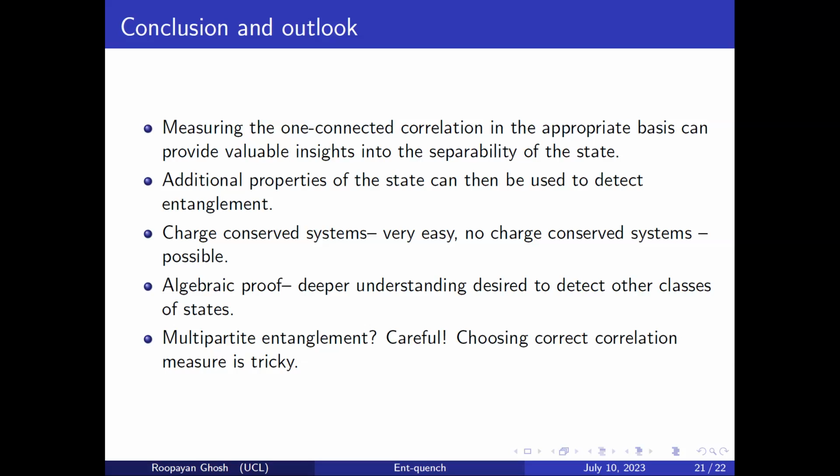I'll tell you to be careful there, because I've seen papers which have chosen some classical correlation measures and stated that quantum correlation exists without classical correlation for multipartite systems, which I'm not so sure of. So I'll just say that we have to choose the correct correlation measure and then repeat this process to really understand multipartite entanglement.